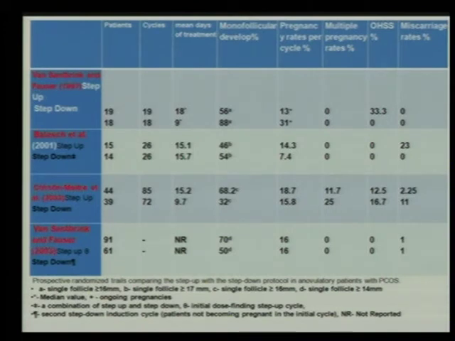So there are comparative studies of the step-up and step-down protocols. You can see the monofollicular development was seen more with the step-down protocol, but the pregnancy rates are more or less comparable. In the last one, in single-centric studies where they compared the step-up and the step-down sequential, there was equal pregnancy rate either in the first cycle or in the second cycle, and the complications are less, or no multiple pregnancies were seen. Ovarian hyperstimulation was not seen.